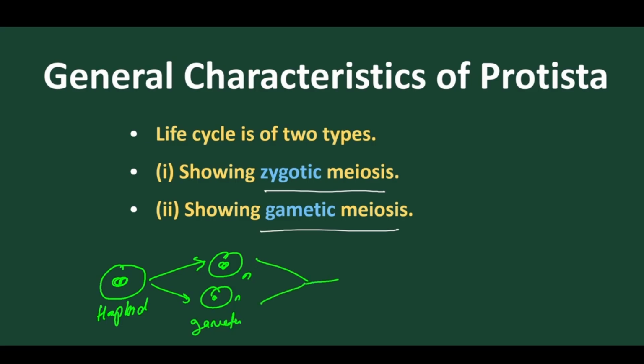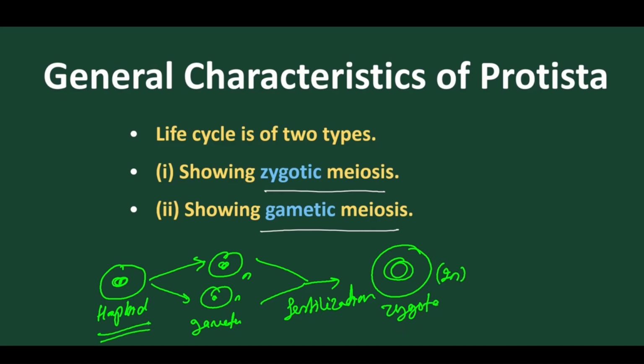And these gametes undergo fertilization. After fertilization, they produce the zygote, which is 2N. The condition is that the parent plant body is haploid, but the zygote so produced is diploid. So to form the parent plant, the zygote undergoes meiosis. So meiosis takes place on the zygote. This is zygotic meiosis, mostly present in haploid organisms.